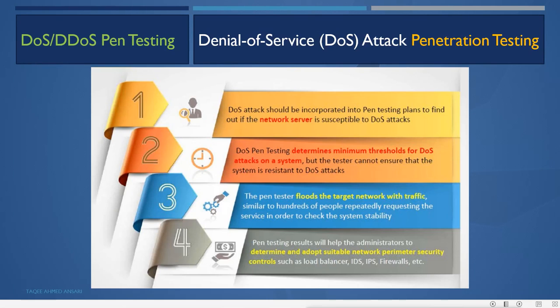The pen tester floods the target network with traffic, similar to hundreds of people repeatedly requesting the service, in order to check the system stability. Pen testing results will help the administrator to determine and adopt suitable network security controls such as load balancers, IDS, IPS and firewalls. So by doing penetration testing, we can get an idea of how many load balancers we need, and how much IDS, IPS and firewall configuration we need.